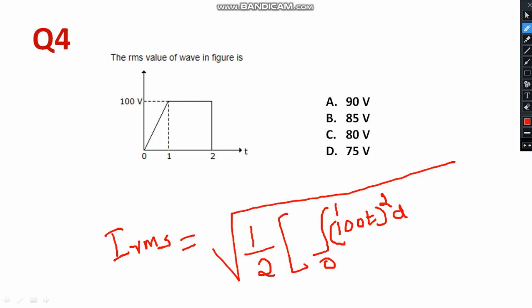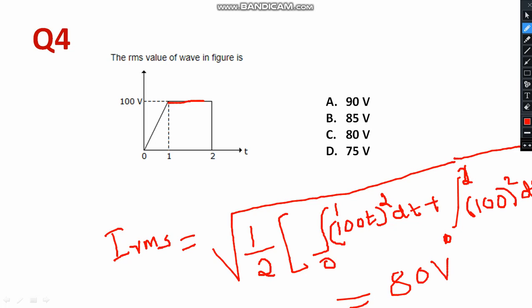Square dt, plus integral 1 to 2. This will be 100 only, right? 100 square dt. If you solve this, surely you should get 80 volt. 80 volt is the correct answer. Please work it out, you will definitely get it.